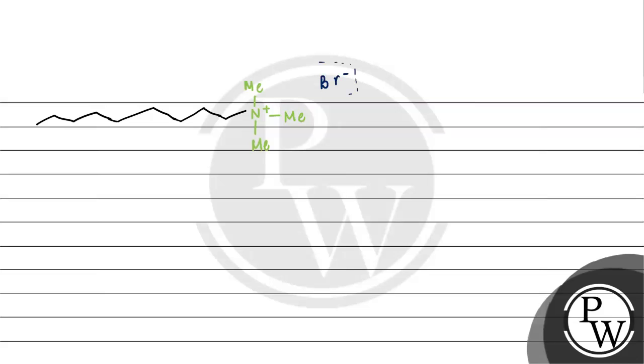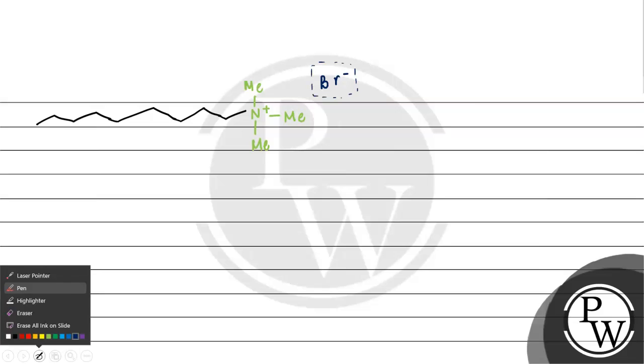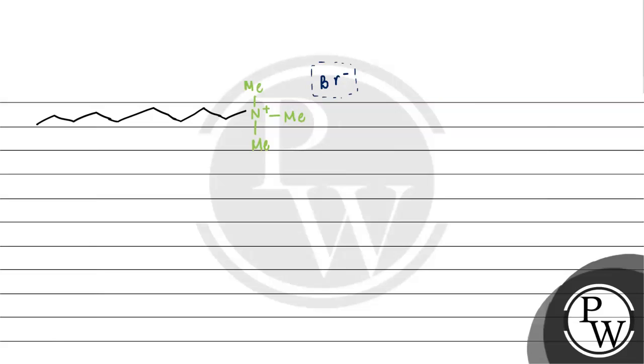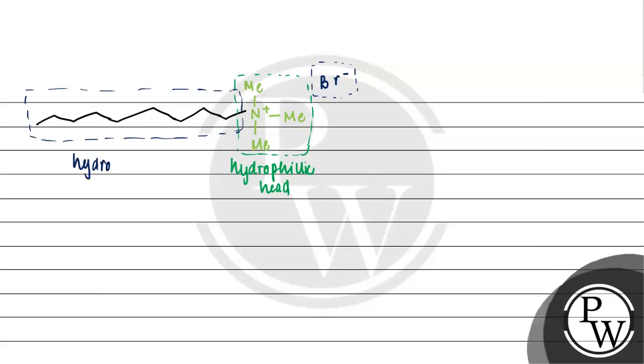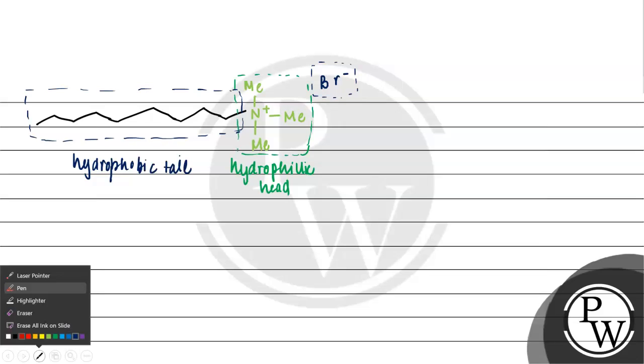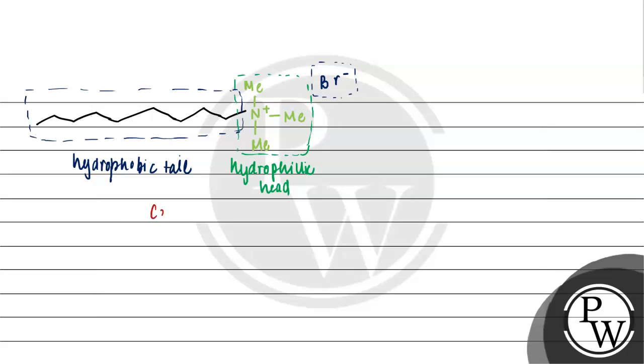This is the hydrophilic head. And this one is the hydrophobic tail. This forms a cationic micelle.